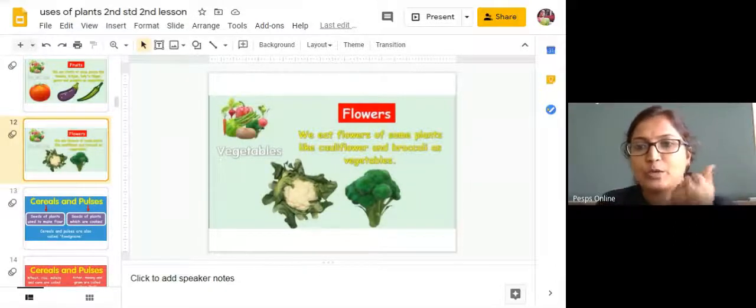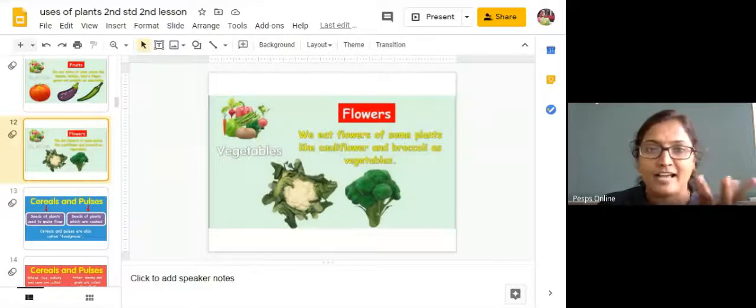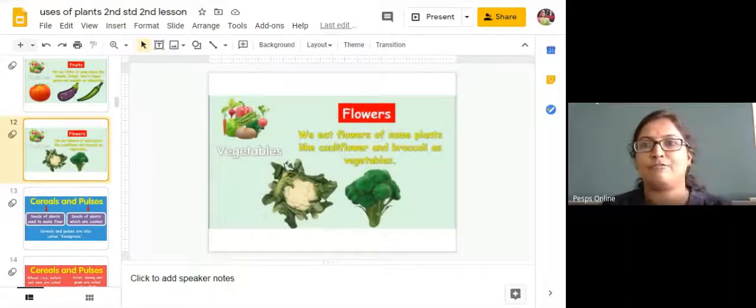You can use the rose petals for the preparation of gulkan. You can prepare that recipe and send me the snapshot. You can prepare a sweet, delicious gulkan from the flower part of a rose plant.